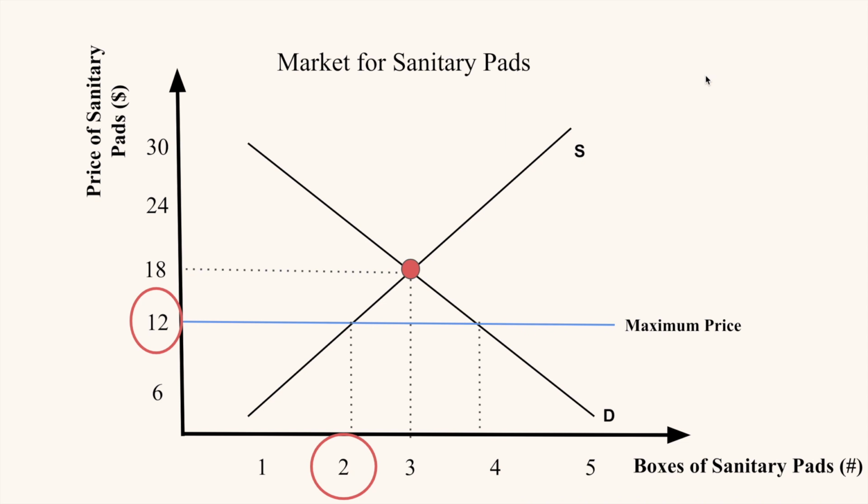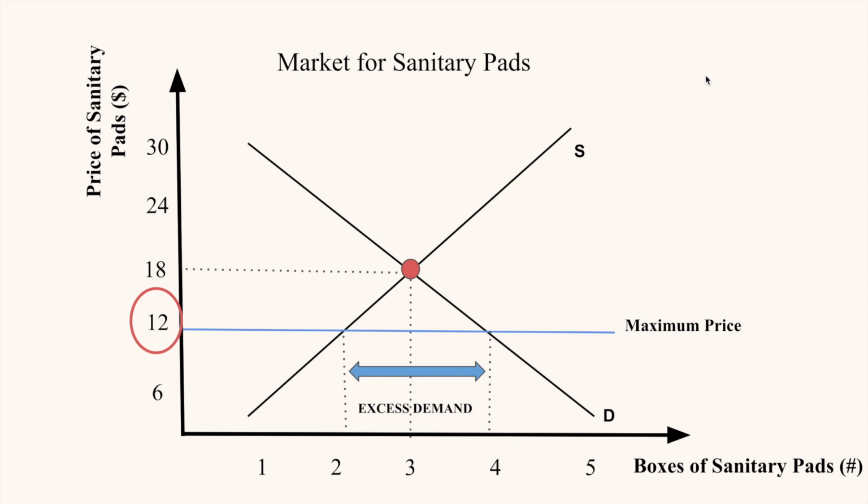This results in a situation of excess demand. The excess demand creates problems. Producers will find that they have a shortage and will be tempted to try to get around the price control and sell their goods at a price that is in between the maximum price and the equilibrium point in order to make up for their losses.